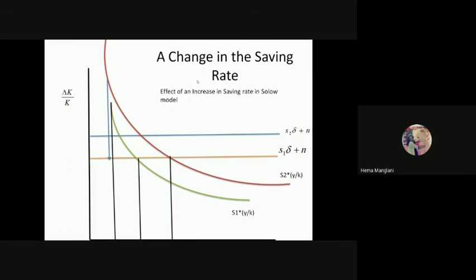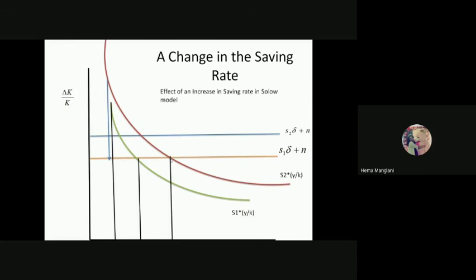So your change in k by k is exactly zero for any saving rate, whether it is this or this. In the long run or steady state, a higher saving rate leads to a higher steady state capital per worker, which is k star. So you are shifting from k star 1 to k star 2, with no change in the growth rate, which remains zero. This is also zero, and this is also zero.